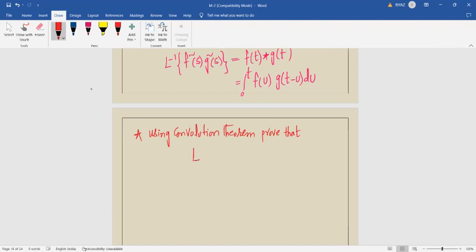Laplace inverse of s by (s square plus a square) whole square. To apply the convolution theorem, there must be two terms, compulsory. The answer is already given. Sometimes evaluate भी दे देता आपको, or sometimes this answer will be given: t sin at by 2a. This one we have to prove using convolution theorem, right?